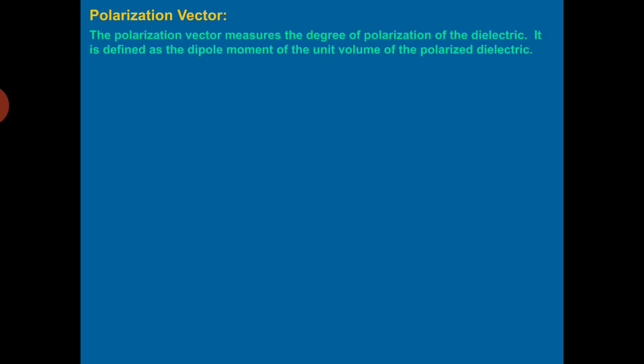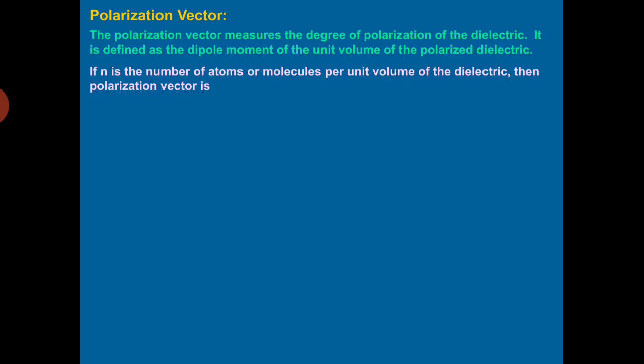Now come to the next part, polarization vector. Now how to define this polarization vector? This polarization vector measures the degree of polarization of the dielectric. कोई भी डाइलेक्ट्रिक कितना पोलराइज हुआ है जब आपने बाहर से फील्ड लगाई है, उसको मेजर कौन करेगा? पोलराइजेशन वेक्टर. It is defined as the dipole moment of the unit volume of the polarized dielectric.